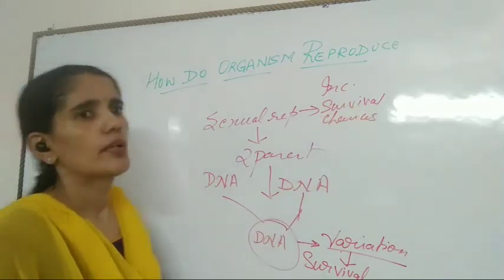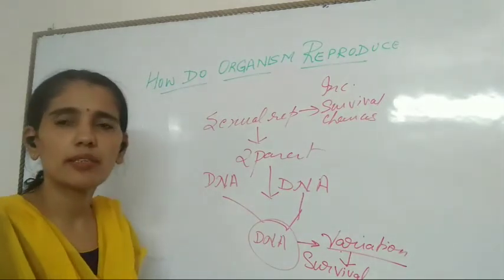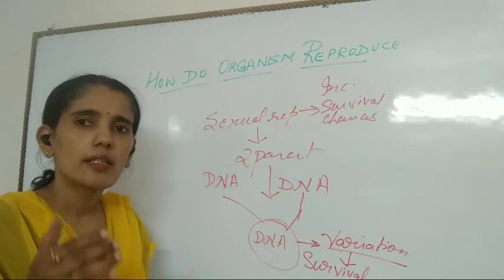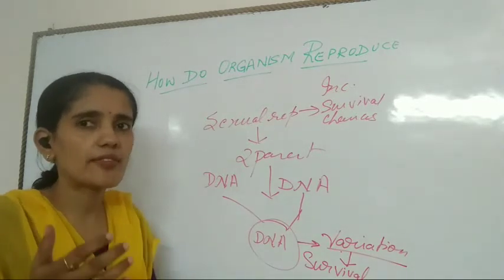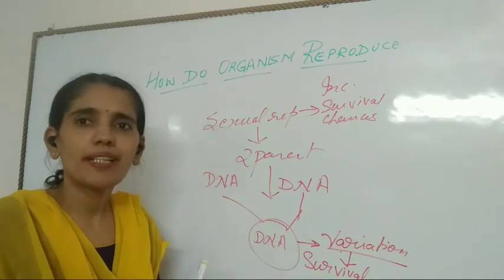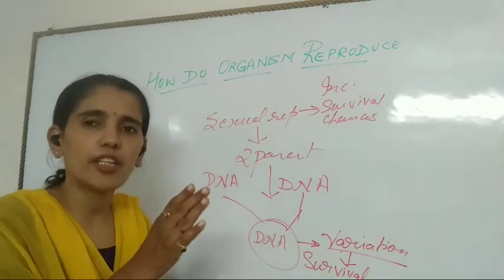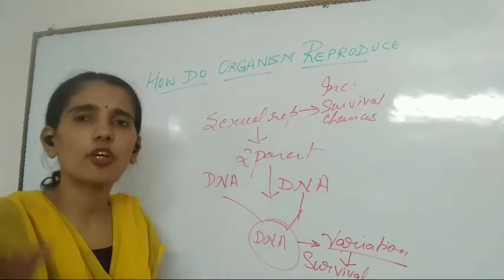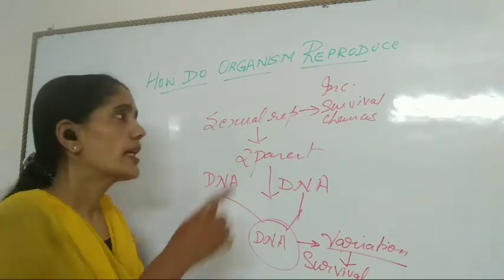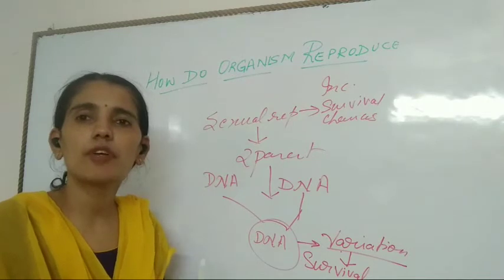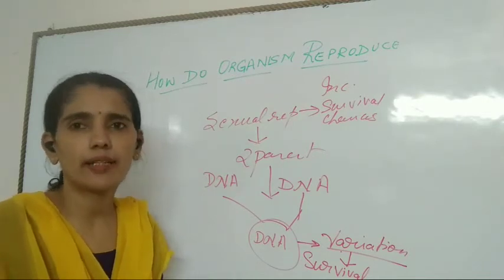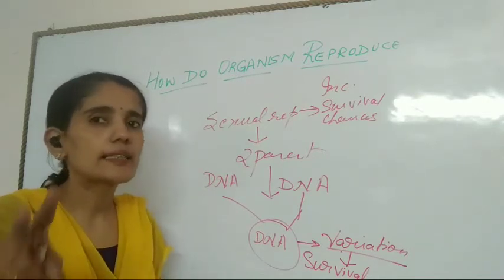Now, when variation is taking place, obviously some change is there. I said some improvement, but it is not essential that the variation will be beneficial for that particular organism. It may or may not be beneficial for that organism. Now this is the second question.